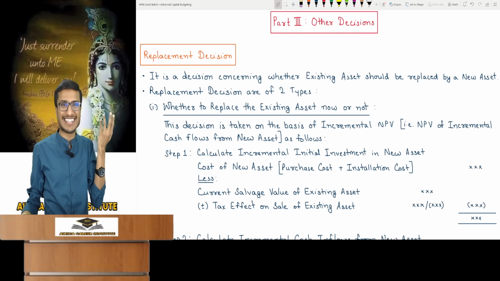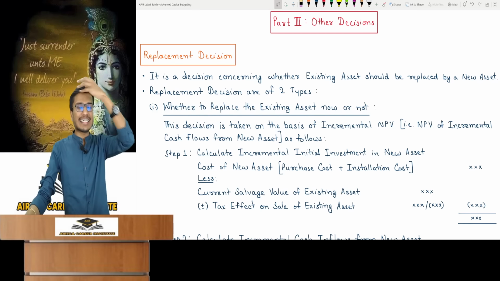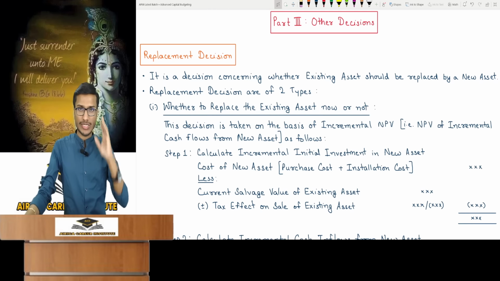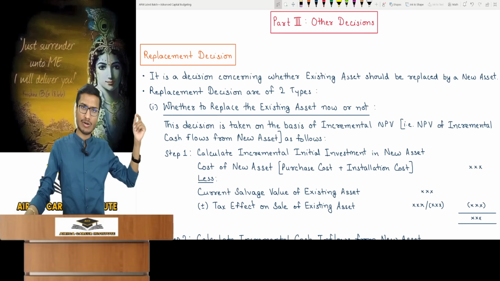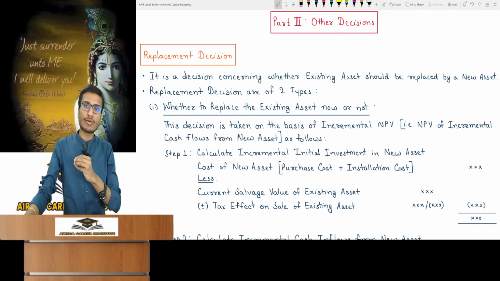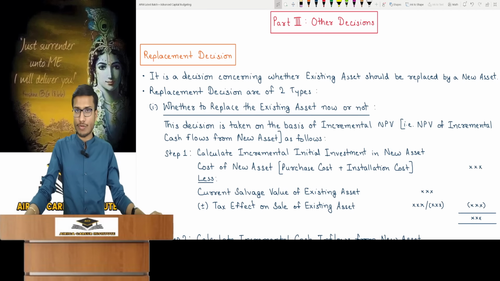This is the important decision. So how will this decision be made and what's its method? You need to understand. There are exactly two types of replacement decisions. The first is important, but the second is not useful and quite junky, though I will tell you about it. The institute also approaches it in a completely different way, where many mistakes can occur. That second type is not useful. You should study the first replacement decision. This is the most important one.